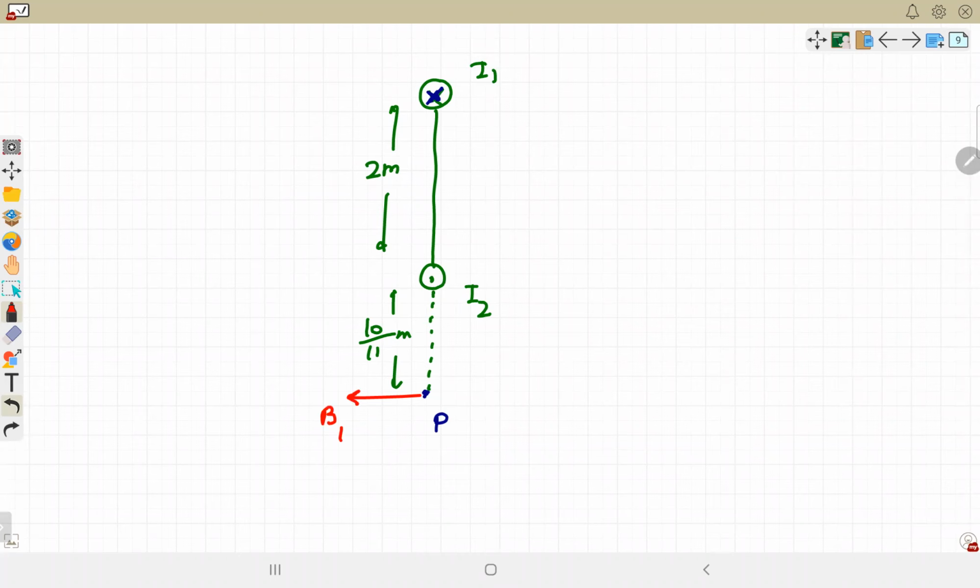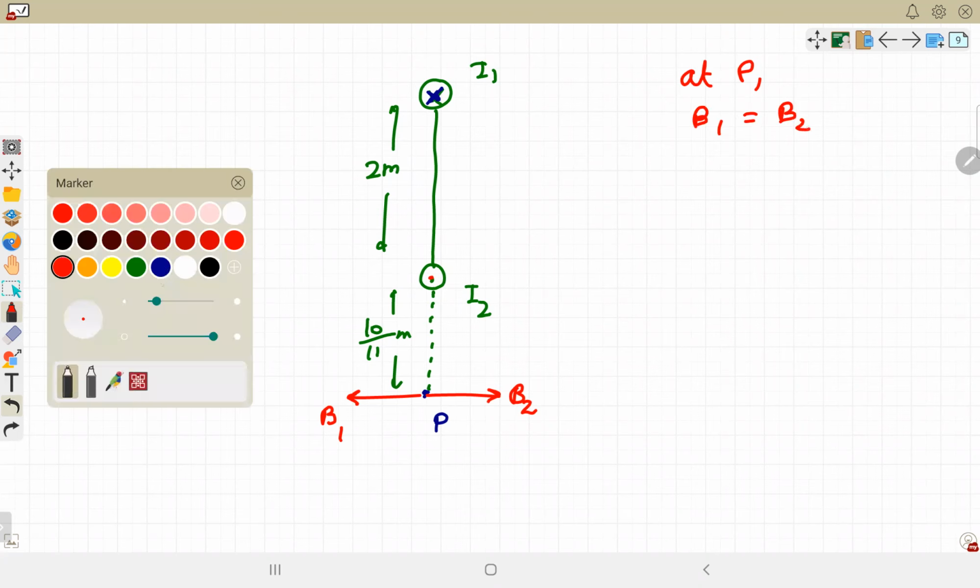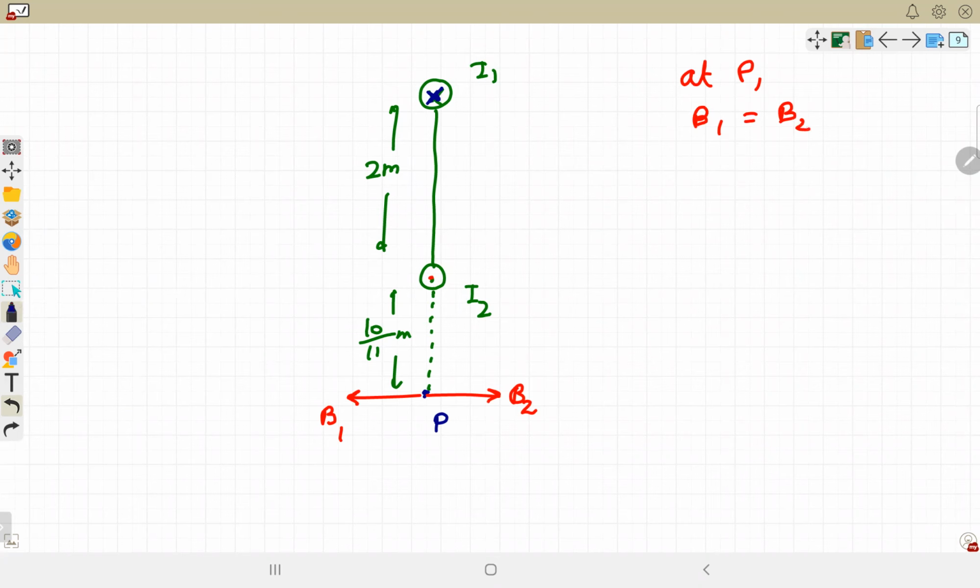In the second wire, the current has to be out of the plane. So place your thumb coming out of the plane, stretch your palm towards point P and give a slap, that will be towards right. So at point P, it's given that net magnetic field is 0. That will be only possible if B1 and B2 are cancelling each other. Can you explain how we got the direction? I confused myself.